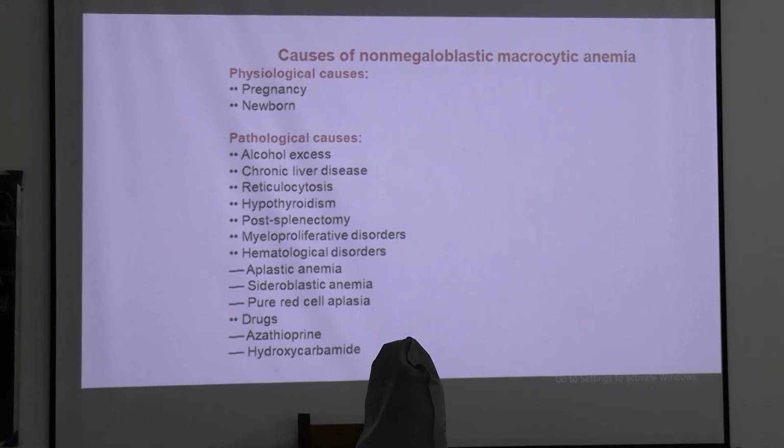So this is very important in the exam. You may be asked what are the non-megaloblastic causes of macrocytic anemia, so you have to enumerate all the causes.